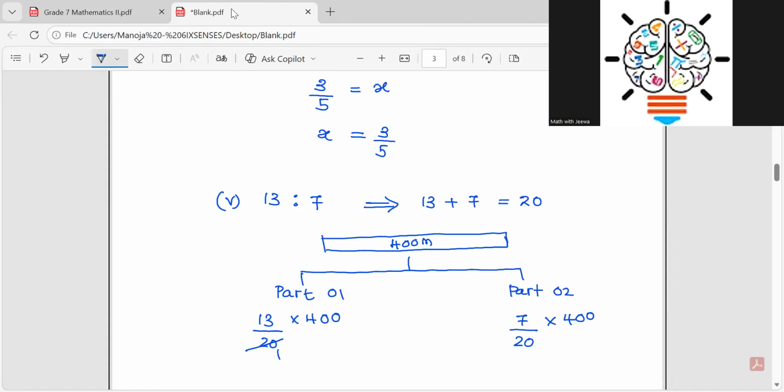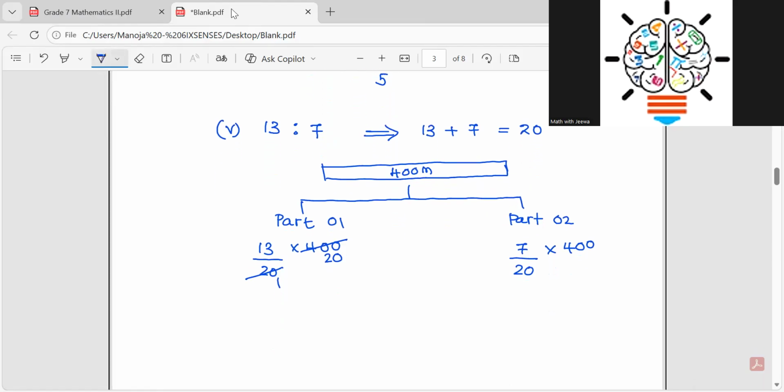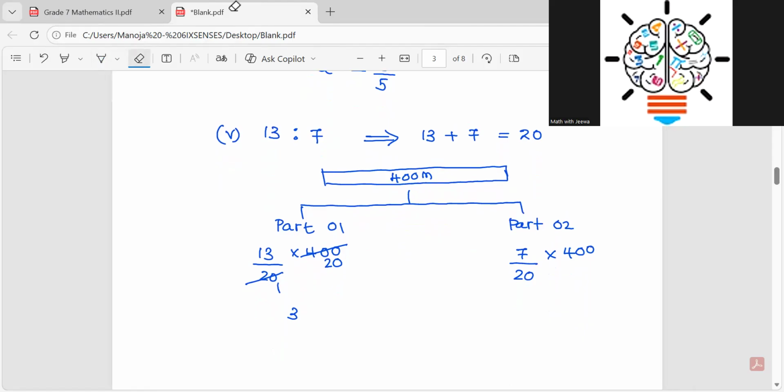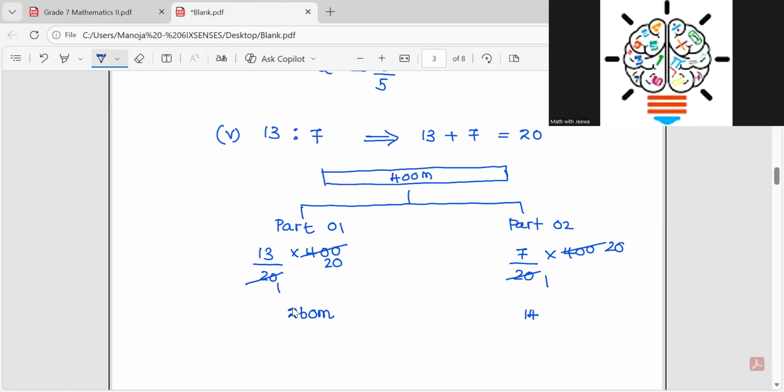When you multiply 13 by 20, it gives me 260 meters. And 7 times 20 is 140 meters.